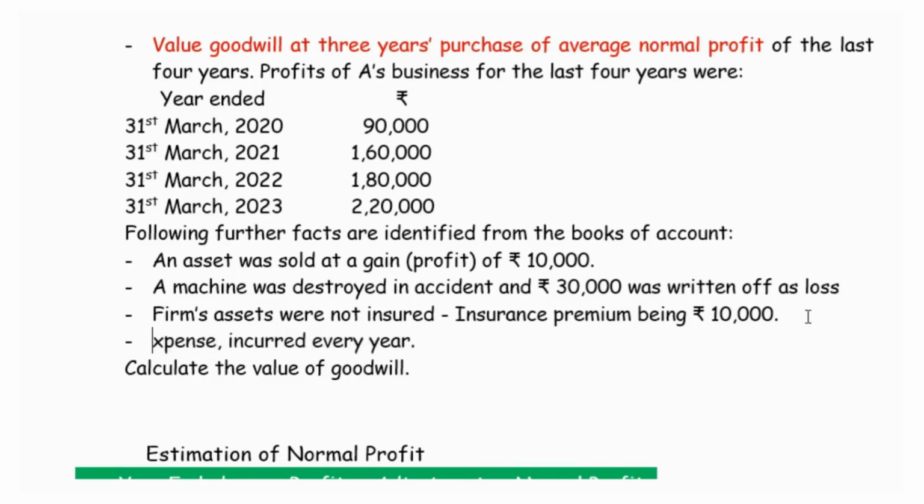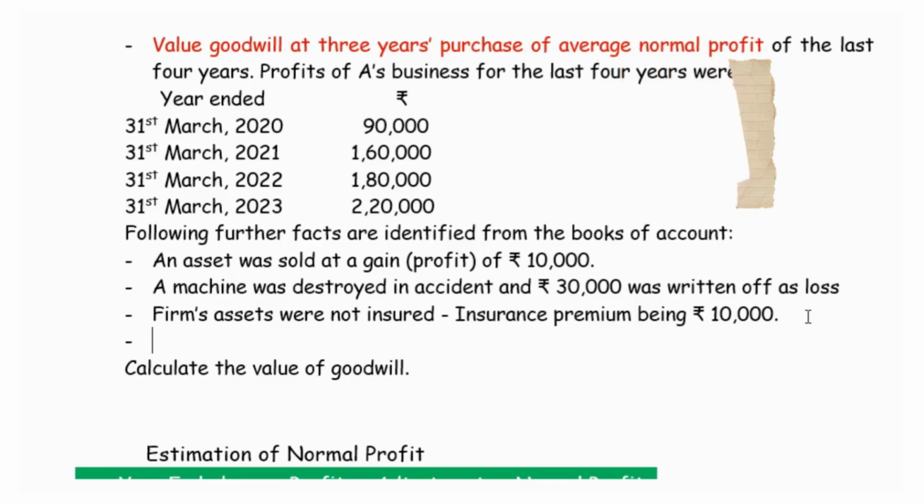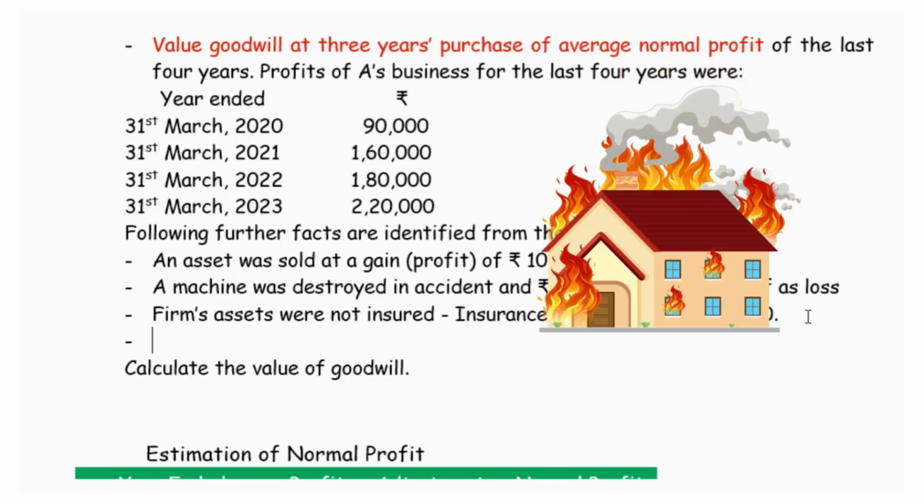To start working on this, we will discuss a point about the abnormal loss and abnormal gain. An abnormal loss or an abnormal gain happens in a business situation due to unexpected activities. That is, an asset transfer may be made. It may lead to a profit or a loss in the business, or some industrial accident, a machinery destroyed. Such things might have created an unexpected loss. This abnormal gain or abnormal loss might be considered and the final profit for the year might have been arrived.